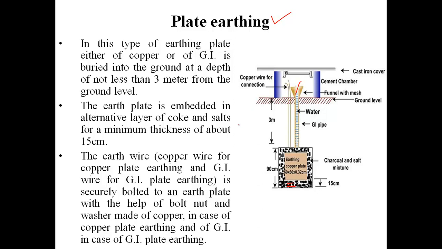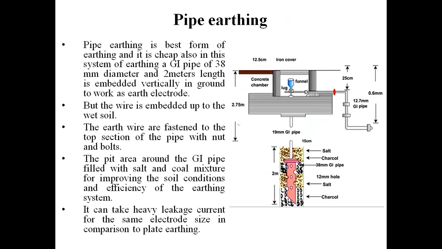Further students, let's talk about pipe earthing. There is a slight difference between plate earthing and pipe earthing students. In place of plate we have a pipe of GI or copper sometimes here in this type of earthing, pipe earthing especially. So students, the copper plate is replaced by the GI pipe.